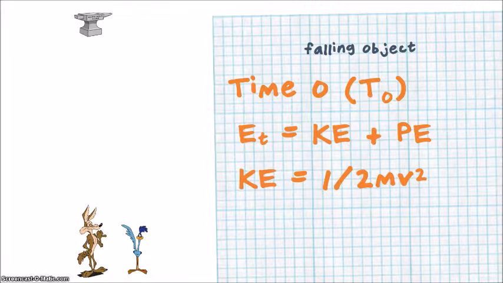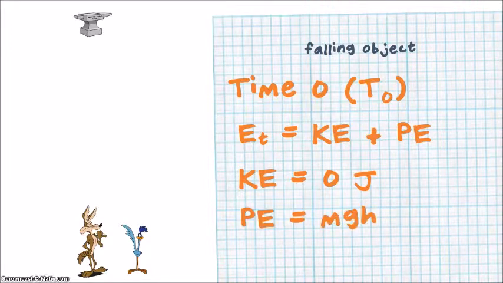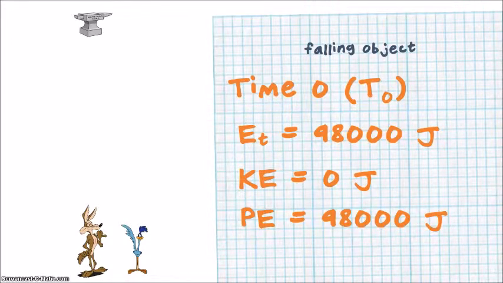What is its velocity right now? Well, its velocity is 0. So the kinetic energy of the object is going to be 0 joules. The potential energy is calculated using the mass and the height and the acceleration due to gravity. So it's at its maximum height now, and so we're going to call that height 100 meters, just for easy calculations. Now our potential energy is going to be 98,000 joules. So what's our total energy going to be? The total energy is the kinetic plus the potential, or 98,000 joules.